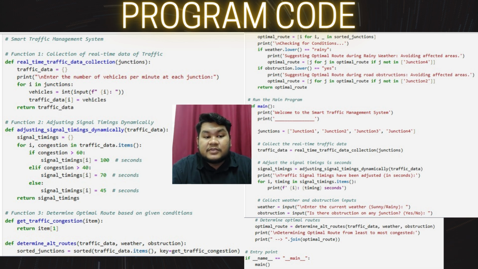It recommends the routes based on the congestion, weather, and obstruction conditions, which avoids specific junctions if there is any obstruction or it's raining. So we have the program flow. Firstly, we collect the traffic data, which is the input vehicle count per junction. Second, we adjust the signal, with dynamic timing based on the traffic data. And third will be the route suggestion, which filters the routes based on the conditions.